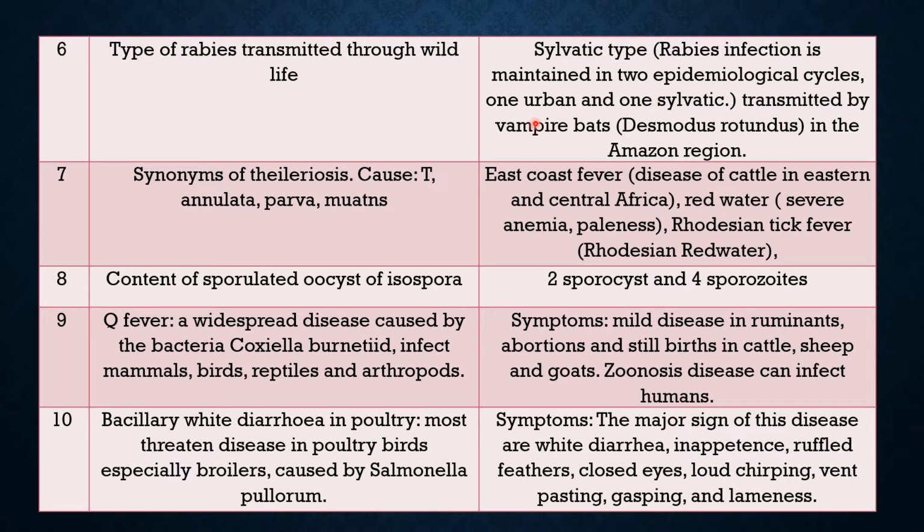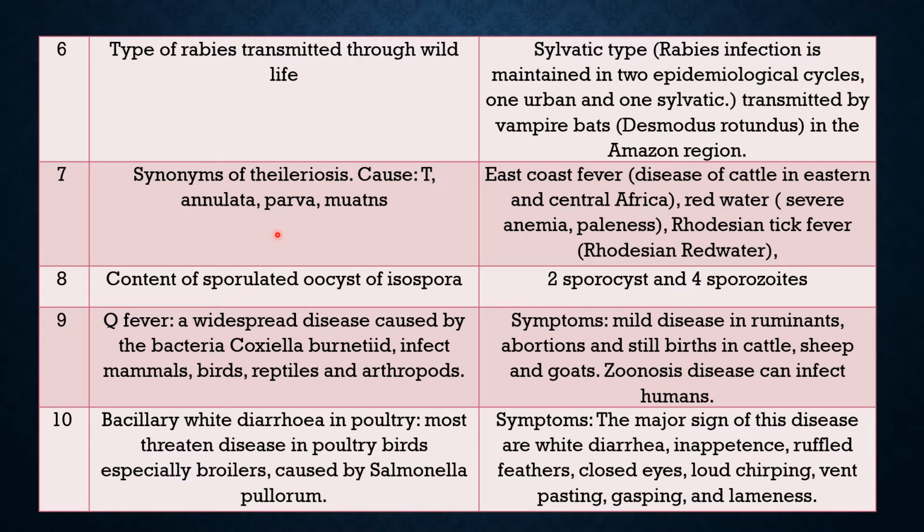One is urban and the other is sylvatic. The urban is transmitted by dogs, sylvatic transmitted by wildlife. The sylvatic is transmitted by an important vector, the vampire bat, Desmodus rotundus, and that is existing in the Amazon region.